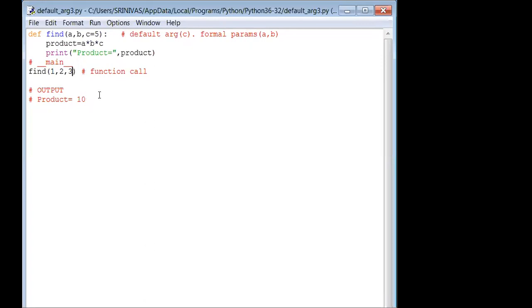Now answer. 1 into 2 into 3, 6. Is that the correct answer? Or 1 into 2 into 5, 10 is the correct answer? Which is correct? Ronak is saying 6. Anybody else having contradictions with his output?